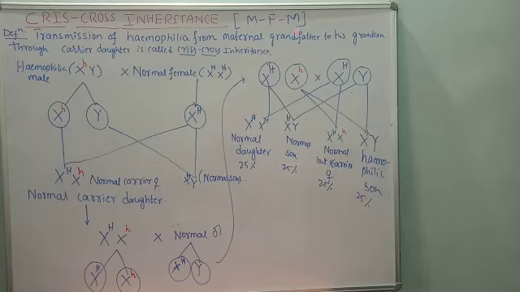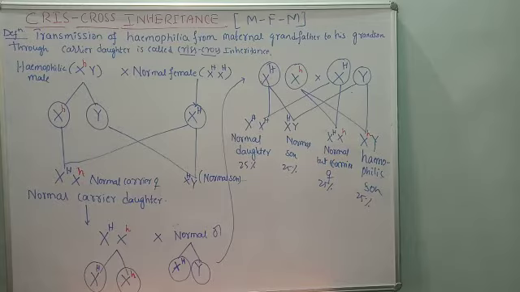That is, from the father to his daughter, and from the daughter to her son. So this pattern of inheritance is called crisscross inheritance. And let me give you a more precise definition of crisscross inheritance.